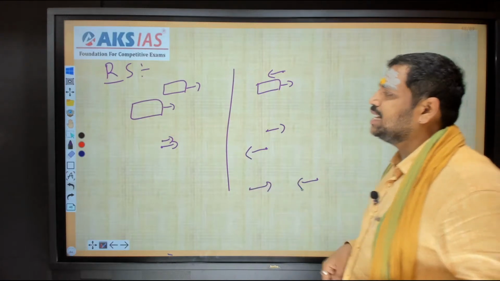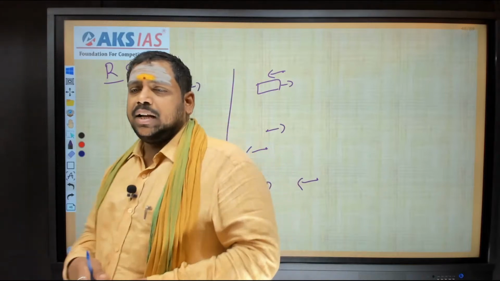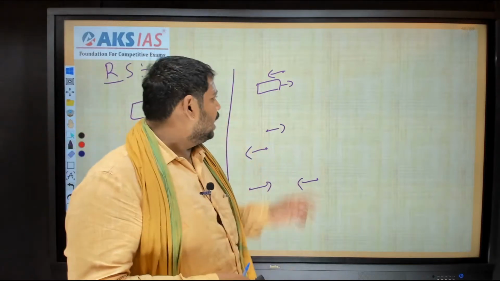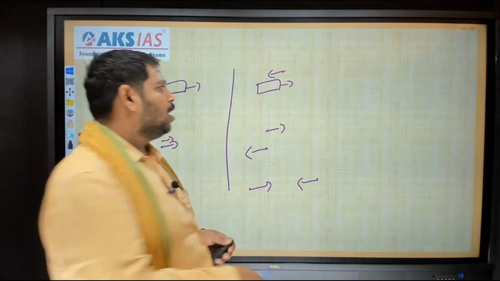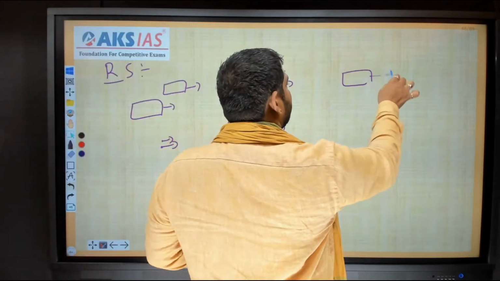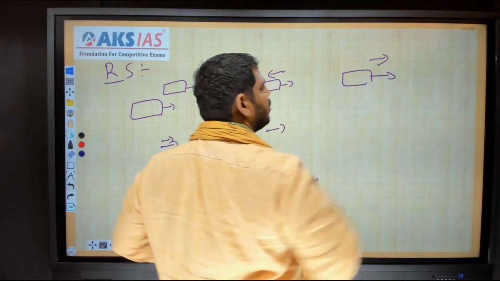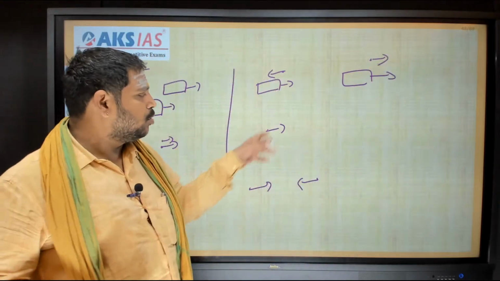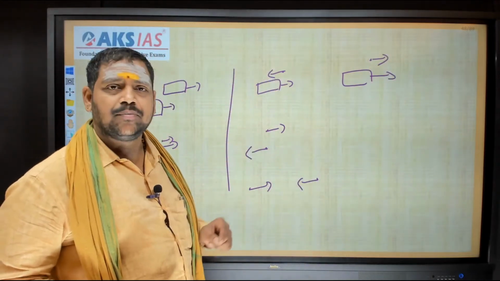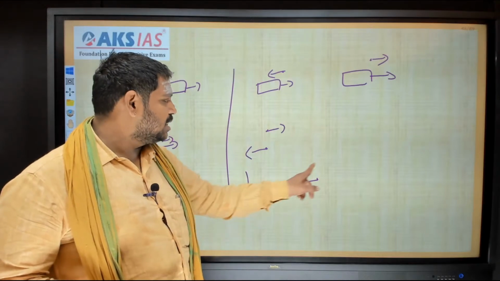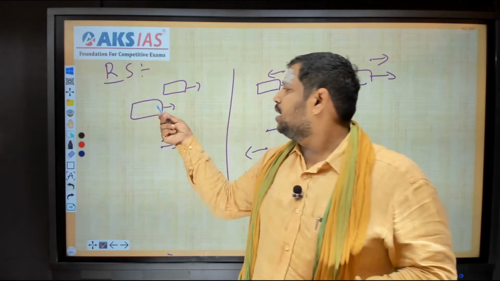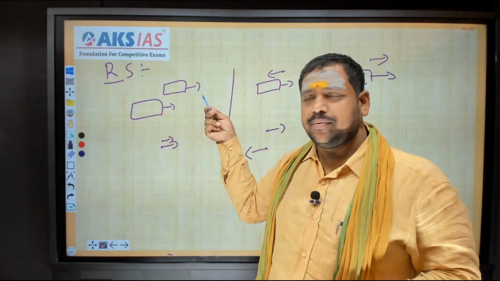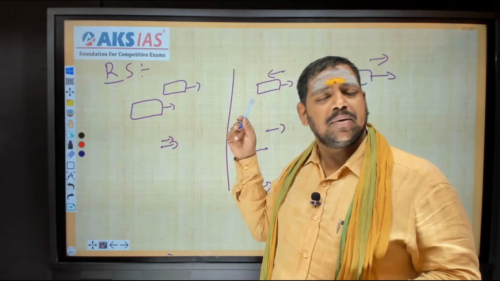Okay, observe, these are the cases. Sir, in this case, a train is moving in this direction, and a man is moving in this direction. Or another situation: the train is moving in this direction, and the man is also moving in the same direction. Two persons are moving in opposite directions from the same point. Two persons are moving towards each other from two different points. Two trains are moving in the same direction. Two persons are moving in the same direction from the same point, right?